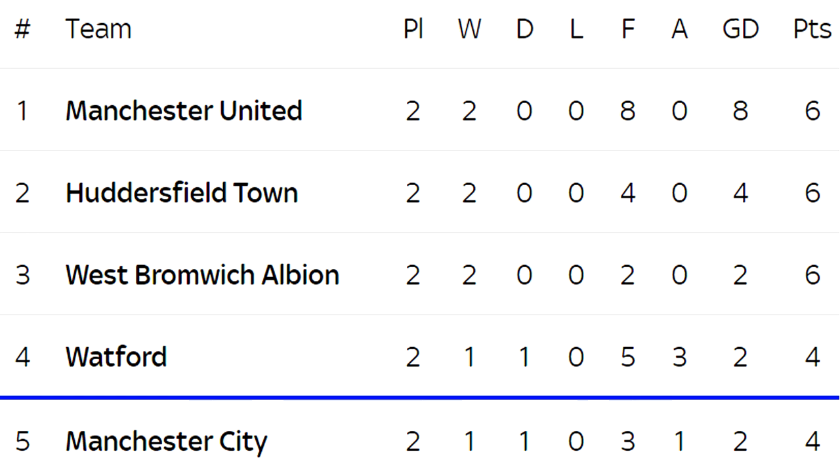Another team that are 100% are West Brom following their win at Burnley. Watford picked up their first win of the season after they beat Bournemouth 2-0. And Manchester City make up the top 5 following their draw against Everton.